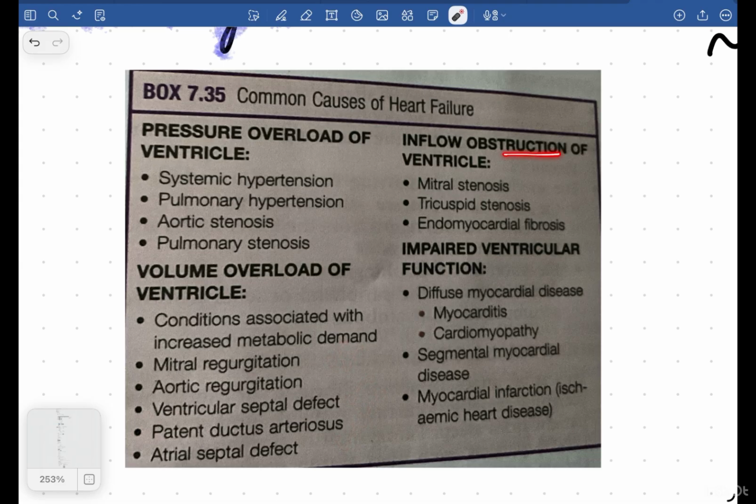Okay, inflow obstruction of the ventricle. So inflow is not occurring. Why? Because of mitral stenosis, tricuspid stenosis, or endomyocardial fibrosis. Impaired ventricular function: the ventricles are not able to function properly because of cardiomyopathies or myocarditis, or myocardial infarction can also play a role.